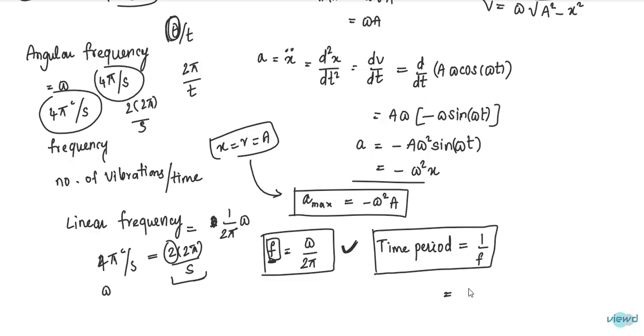So 1 by omega by 2 pi is equal to 2 pi by omega. This is the time period. So time period, angular frequency and linear frequency. So this is about simple harmonic motion.